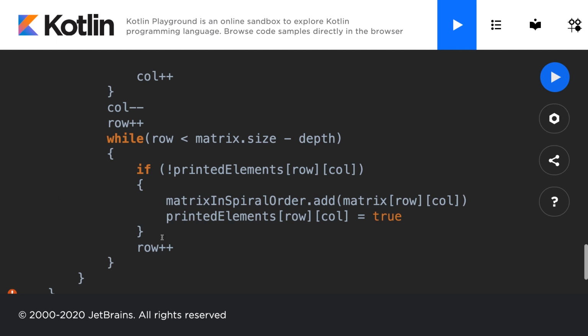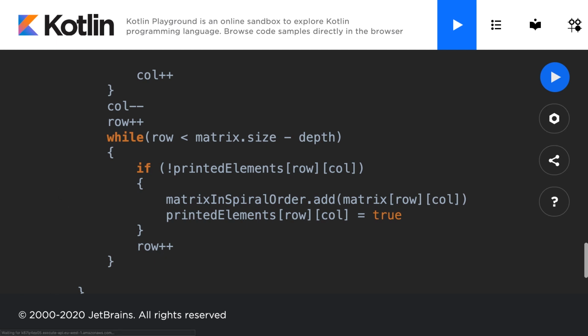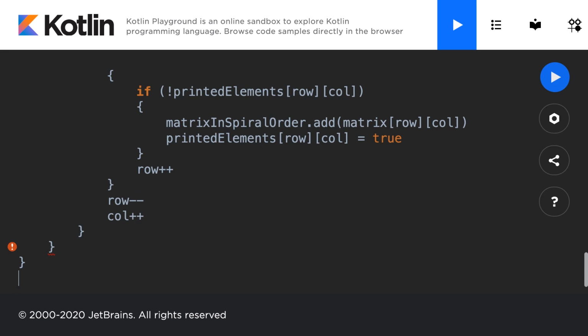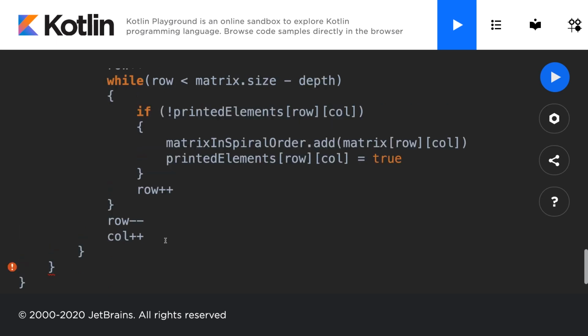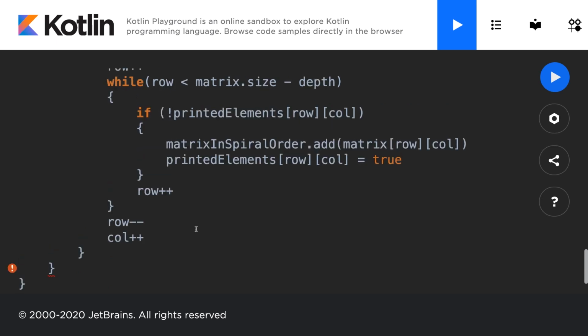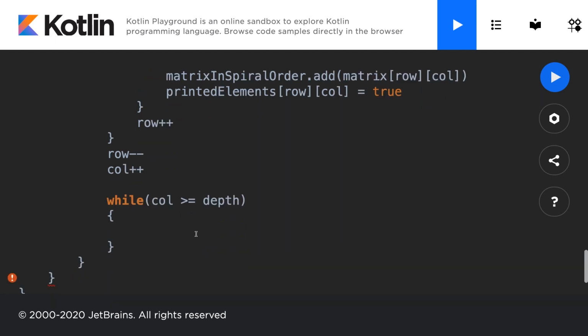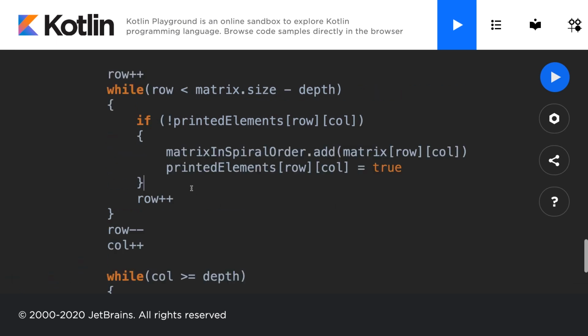Alright, and similarly we have to come down here, and this time we're going to decrease the row and increase the column because we have just looped through the rows. Now we're going to make another while loop, so quite a few loops here. And what we're going to loop this time is while the column is greater than or equal to the depth. And what we'll do in this case is perform the same check. If the current value has not been printed before, we'll print it.